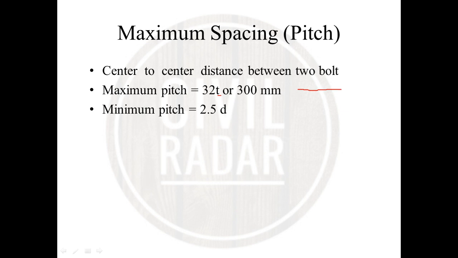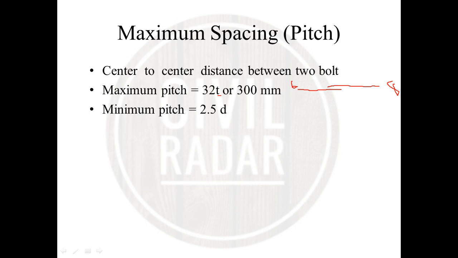If we join two plates, one of 6 mm and one of 8 mm, then 8 mm is taken as the thickness of plate considered in 32 T. D is the diameter of bolt. The maximum pitch will be 32 T or 300, and the minimum pitch will be 2.5 D.